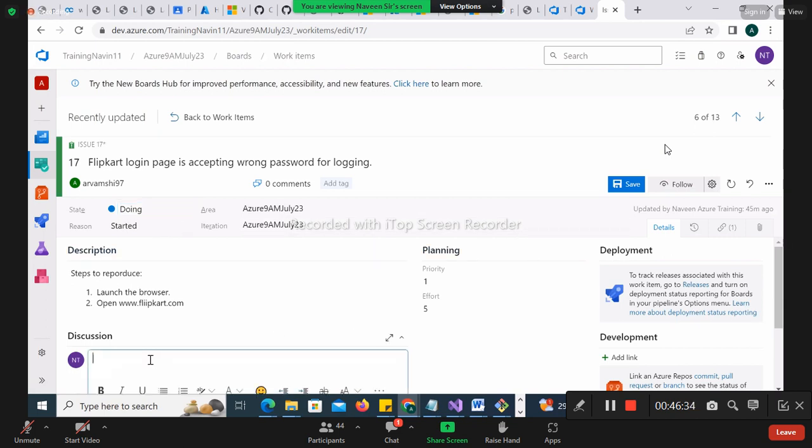Guys, one more thing. Before I go to a query, I want to let you know this first. See, what is the status earlier, not now? Earlier, what was the status? To do. That means still Vamsi hasn't started working on it. Still, it is to do for him. Clear? Now, let's see Vamsi started working on it. So he'll make it to doing.